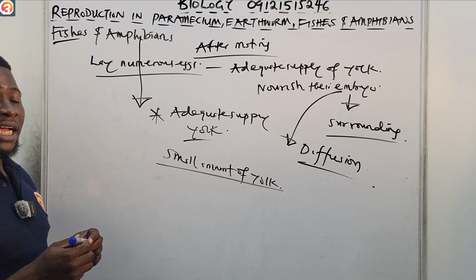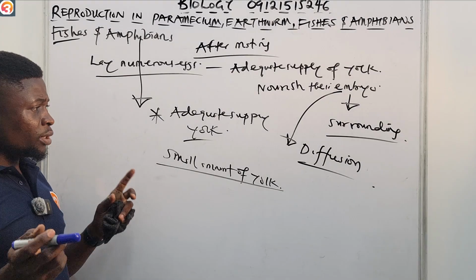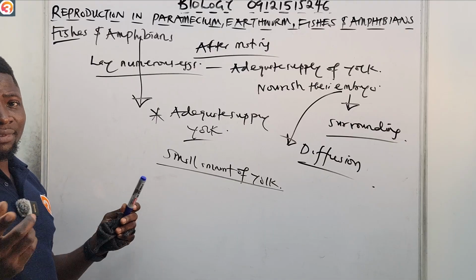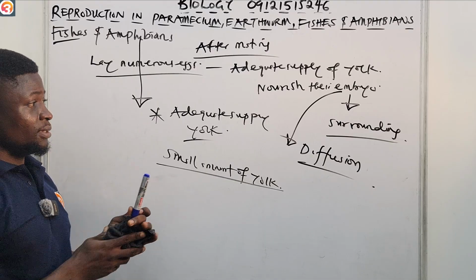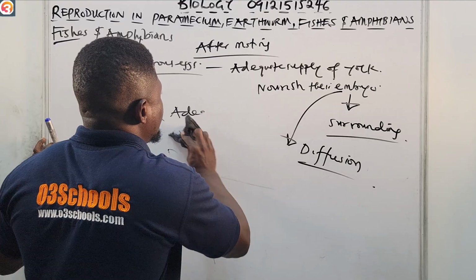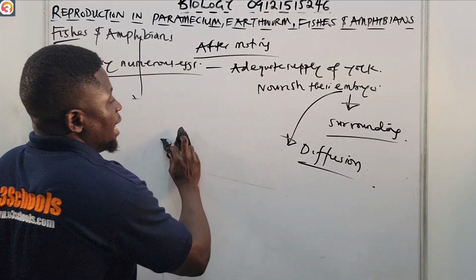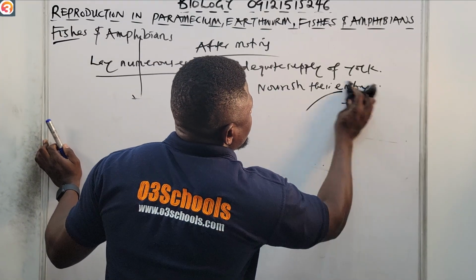So that is that for reproduction in fishes and amphibians. So let us quickly also look at reproduction in reptiles, birds, and mammals.